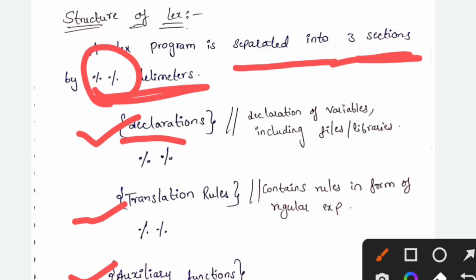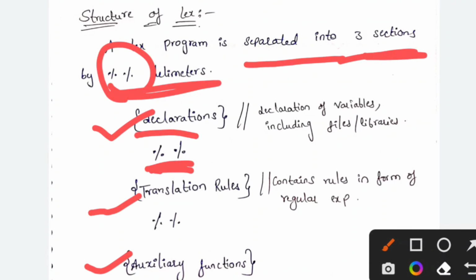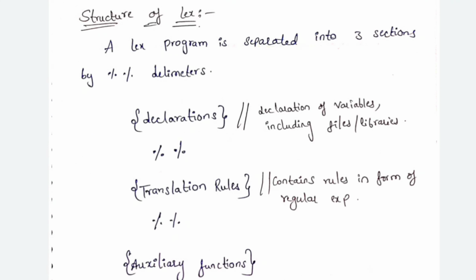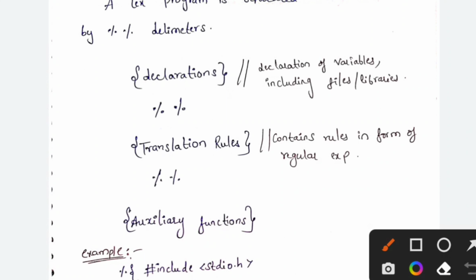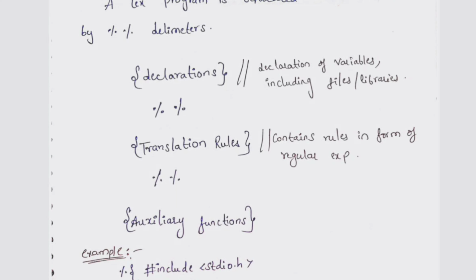In the declaration part we declare all the variables, including files or libraries, and the block is closed with the delimiter, two percent signs. The next section is translation rules. Translation rules contain rules in the form of regular expressions, and this block ends with the delimiter. The next one is the auxiliary functions, the final section, with the main method.